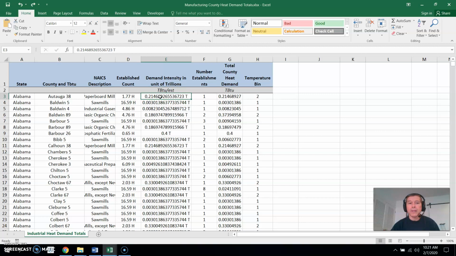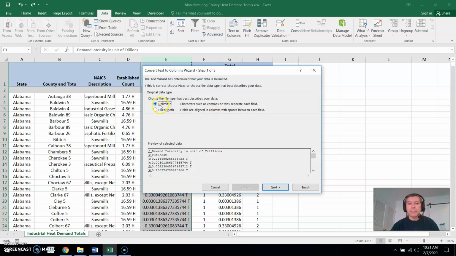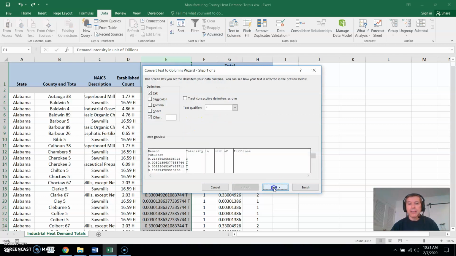To do that, what I'll do is highlight that row and then go to Data and then click on Text to Columns. Leave this be delimited. Say Next, and I want to base it on an other character right here, and that character is a space.